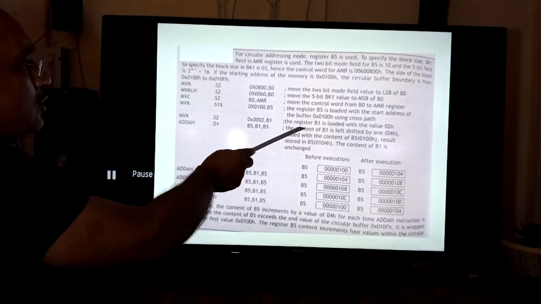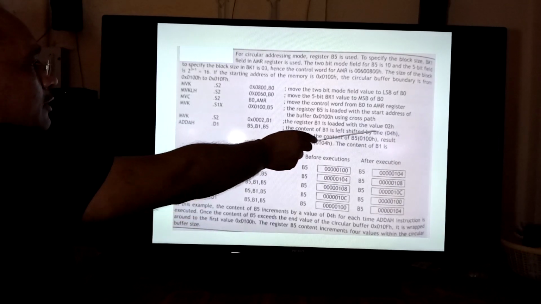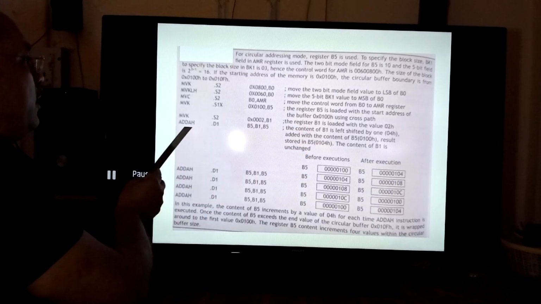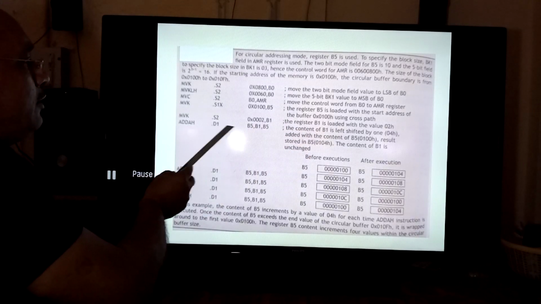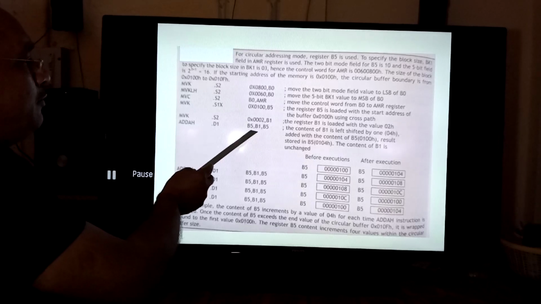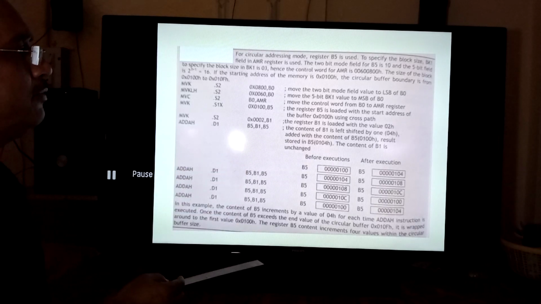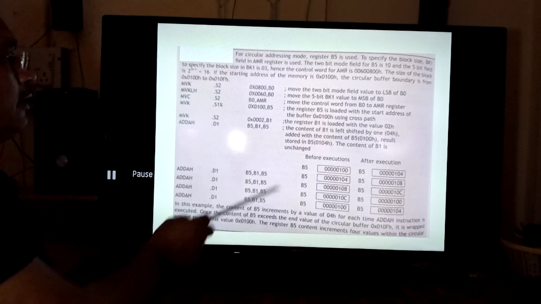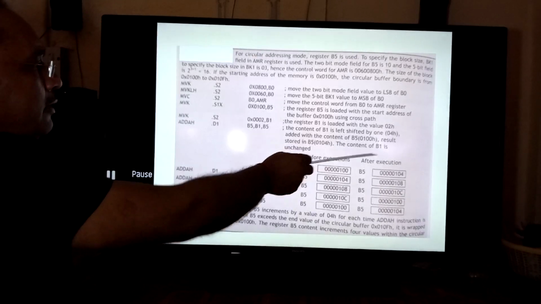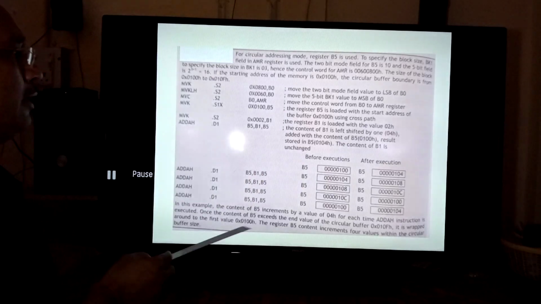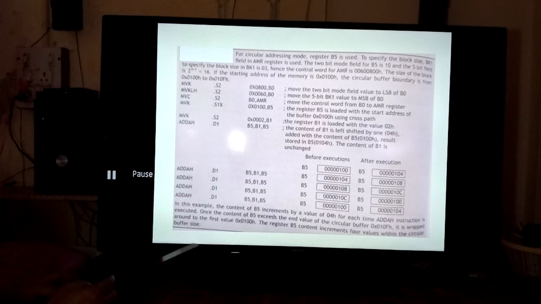MVK.S2 loads the register B1 with the value 02H, and ADDAH.D1, using the D1 unit, B5, B1, B5: the content of B1 is left shifted by 1 and added with the content of B5, and the result is stored in B5. The content of B1 is unchanged.